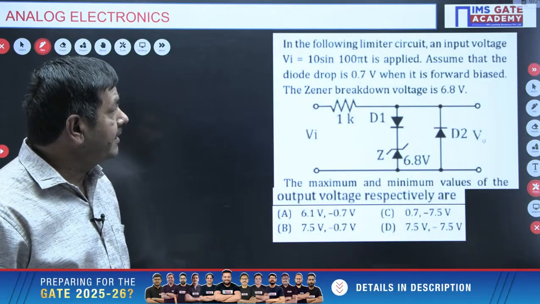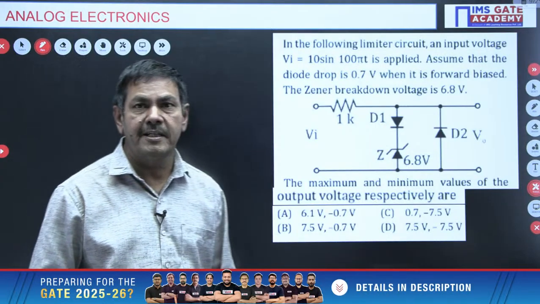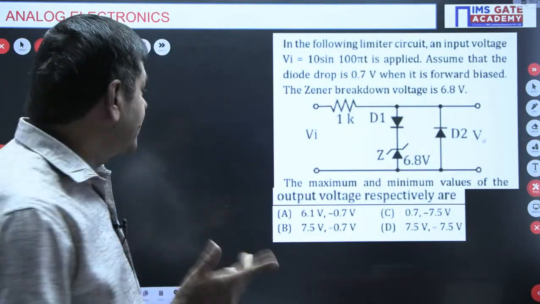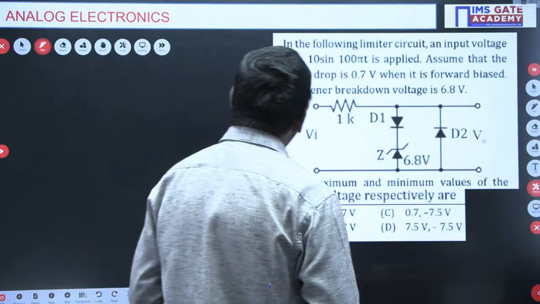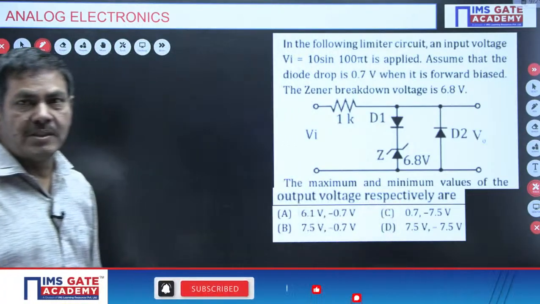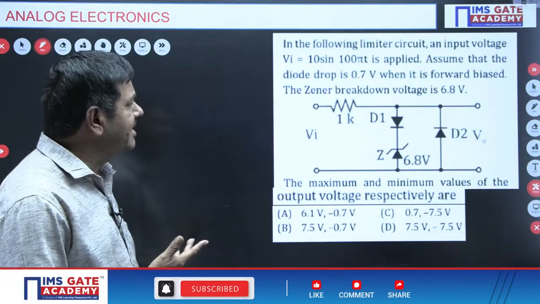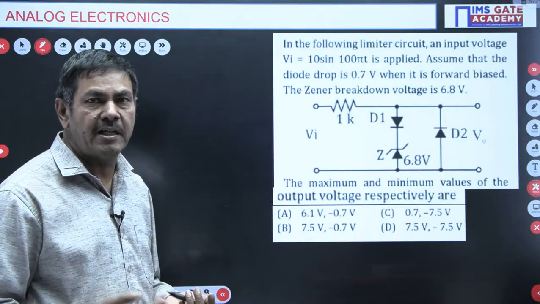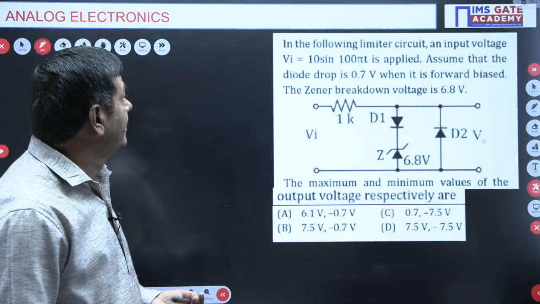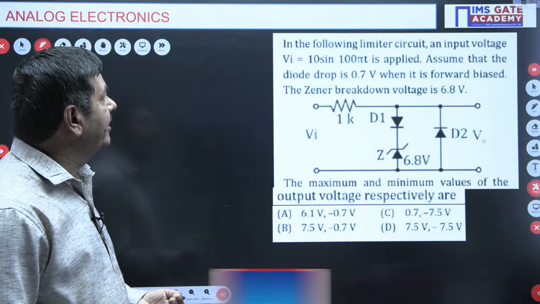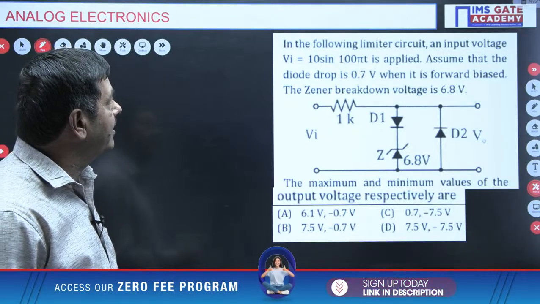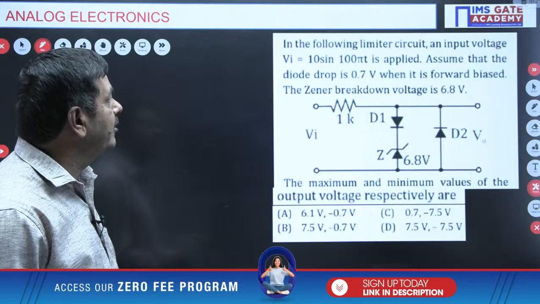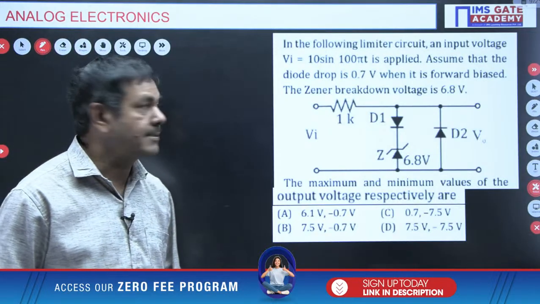Yes, here it is given. The diodes are given. How many diodes? 2 diodes and 1 Zener diode are given. What is asked in the problem? Please check it. In the following limiter circuit, which is just like a clipping circuit, in the clipping process they will use diodes and also Zener diodes. An input voltage Vi equal to 10 sin 100 pi t is applied. Assume that the diode drop is 0.7 volts.